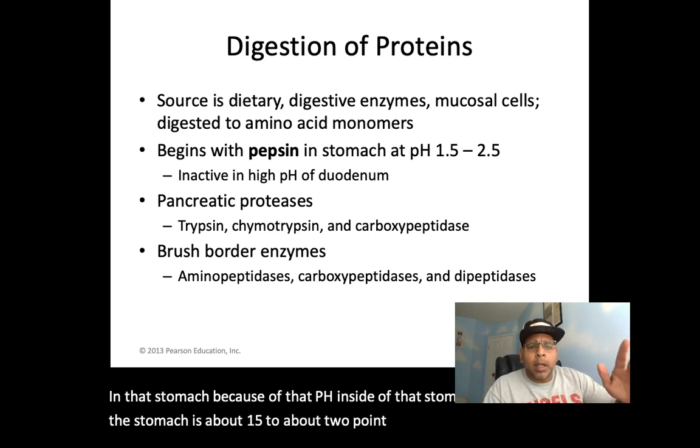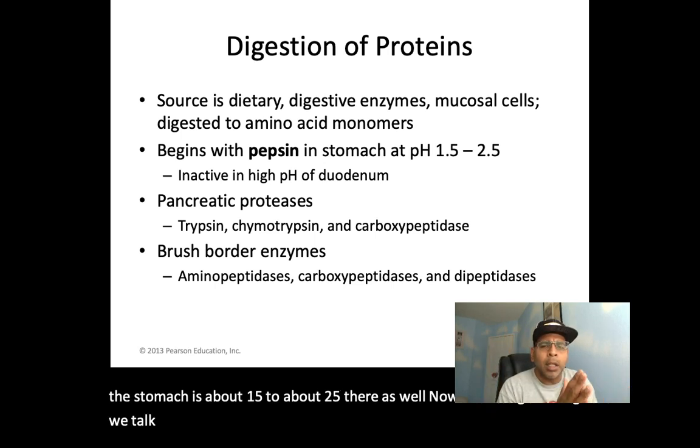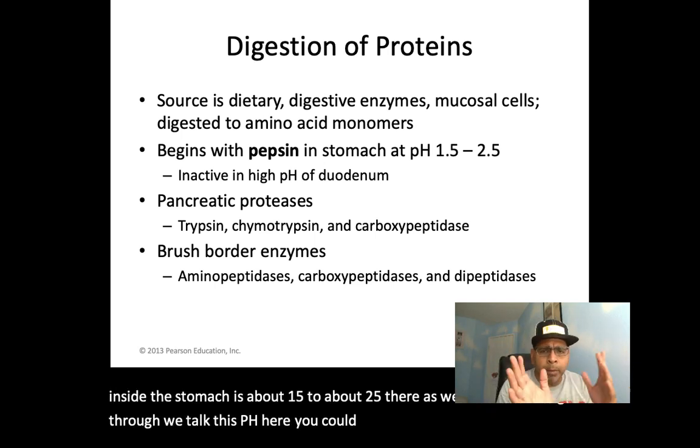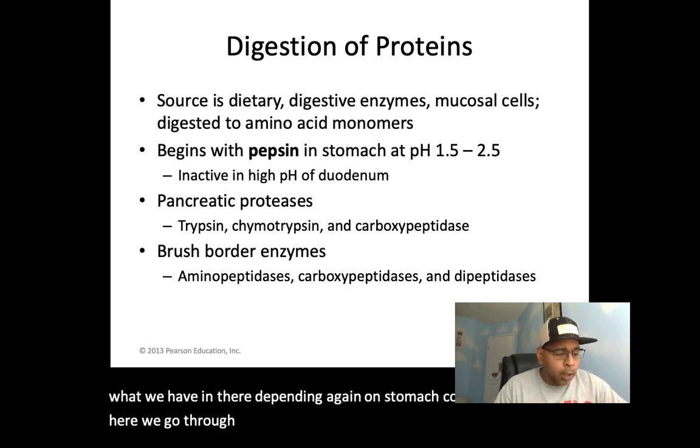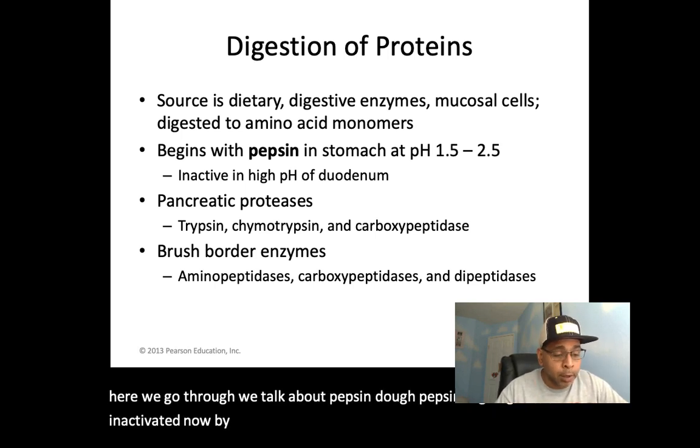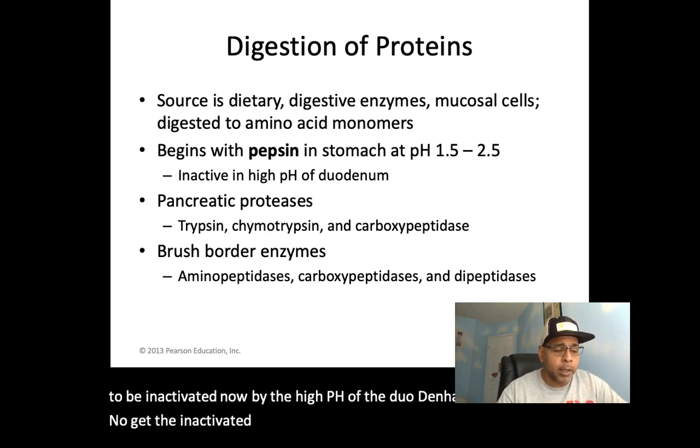Now, here when we talk about this pH, you could see it can vary depending on stomach contents as well. Now, pepsin is going to be inactivated by the high pH of the duodenum. It gets inactivated as soon as it makes its way inside the duodenum.